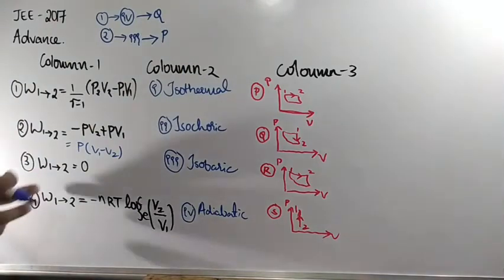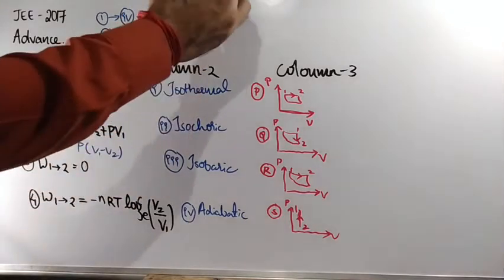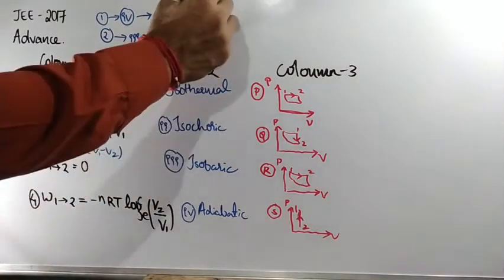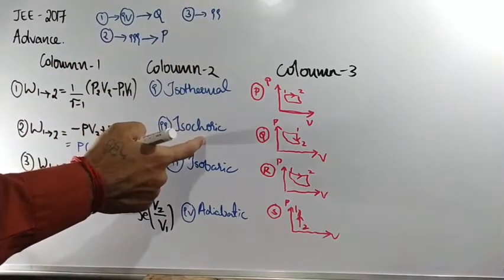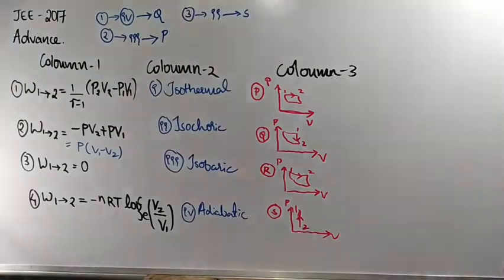Now the third one: work done in the process 1 to 2 is 0, which means displacement is not happening. Displacement not happening means volume is constant, and volume constant means isochoric process. The third one stands for the isochoric process, which here stands for 2. Isochoric process, volume constant, option S. Clear? Understanding or not? Okay.